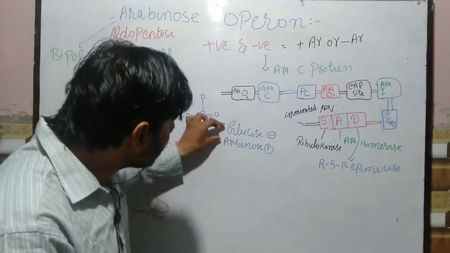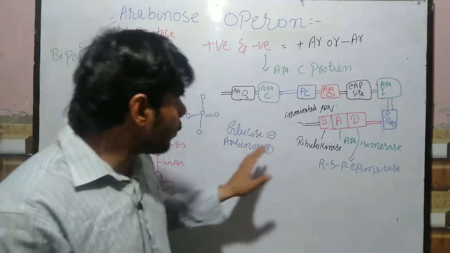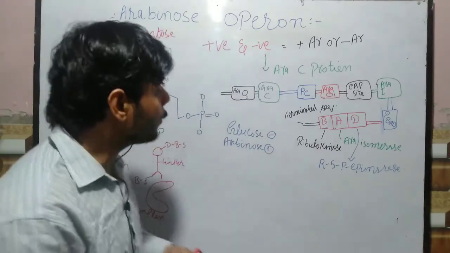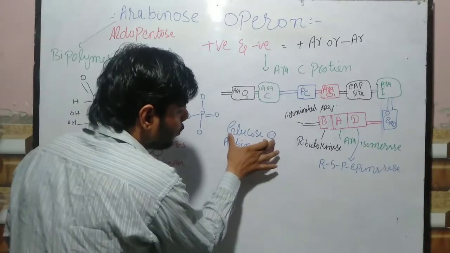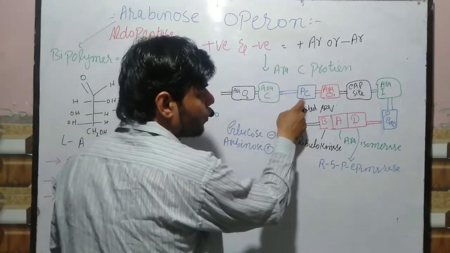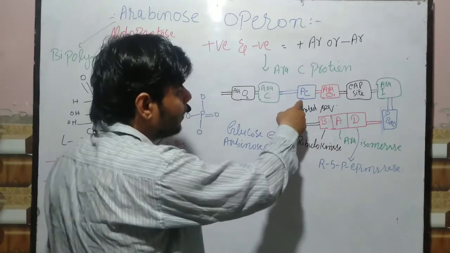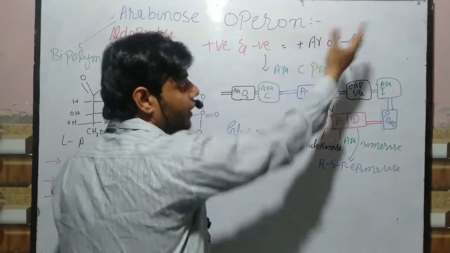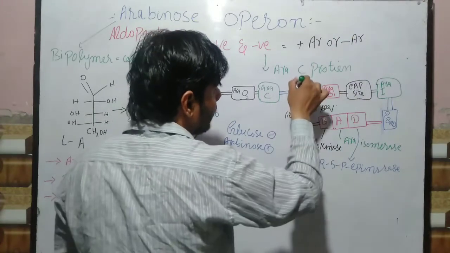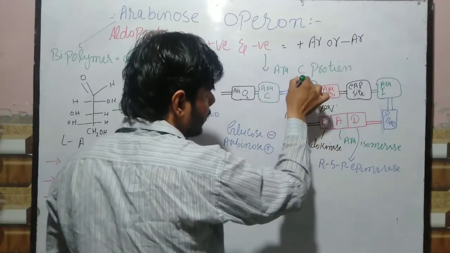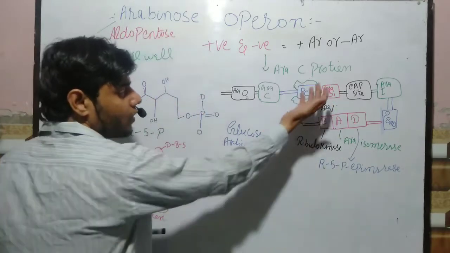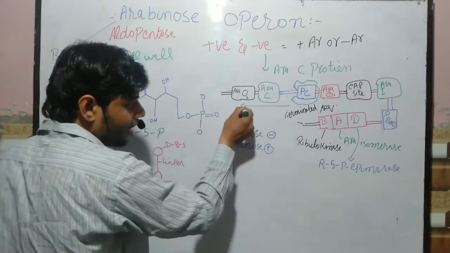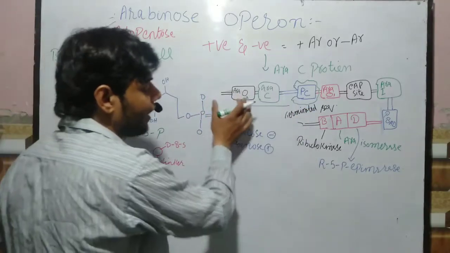Remember guys, it will be switched on by the absence of glucose and presence of arabinose, because glucose and arabinose give a signal to this promoter C. Once the promoter C is activated, it will bring RNA polymerase. RNA polymerase will sit here and transcribe the Ara C genes. It will be transcribed upstream.